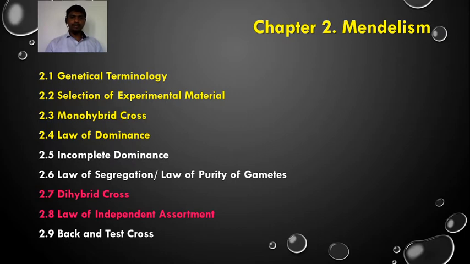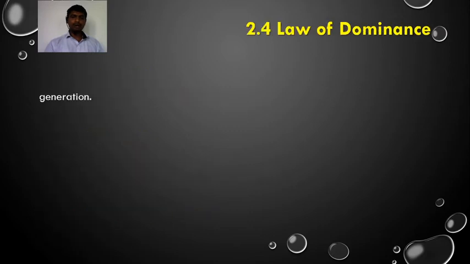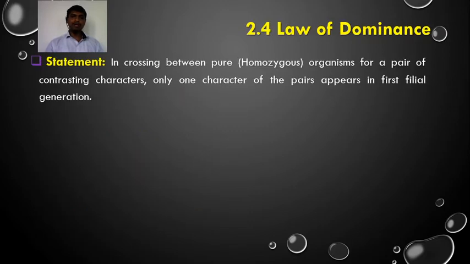Up to this stage in the previous lectures, we studied the law of dominance. This law states that in crossing between pure or homozygous organisms for a pair of contrasting characters, only one character of the pair appears in the F1 generation, or first filial generation. These are the conclusions made by Mendel on his hybridization experiment on the pea plant.